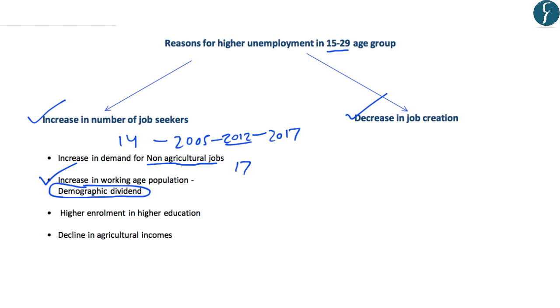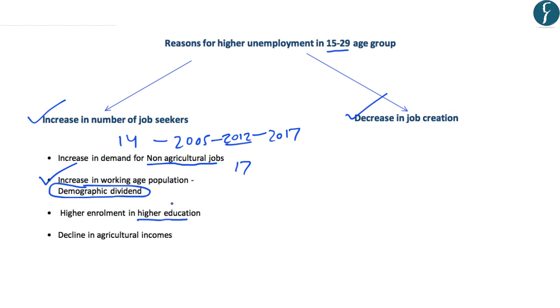Further, the overall education scenario in the age group of 15 to 29 has been better as compared to previous generations. And the majority of people who lie in this age group are now seeking to enroll in the higher education sector. And that is leading to increased job aspirations which are different from the agricultural jobs.